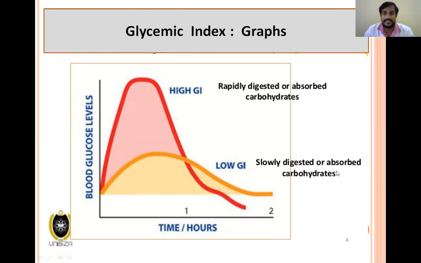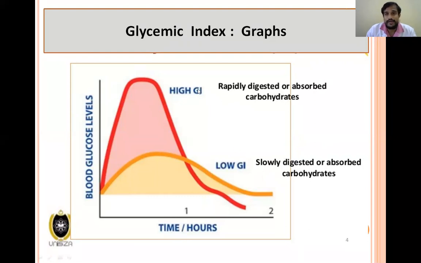But in both cases, the food will be completely digested and absorbed. So that is the important thing that you have to remember. And one more thing is, the food with low glycemic index is good for health in clinical practice. So the food with low glycemic index is good for health.